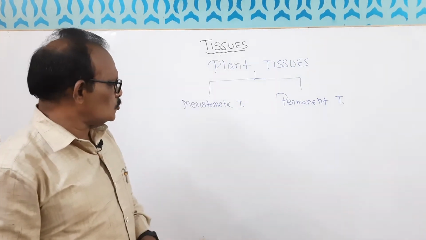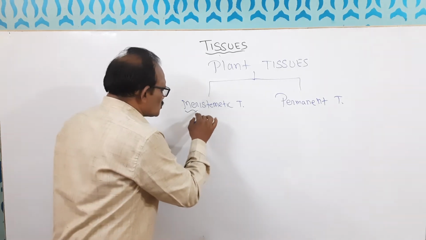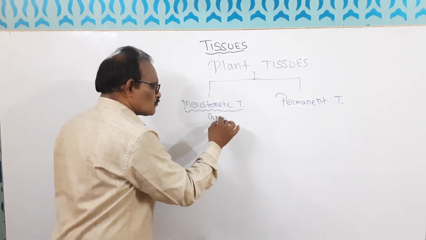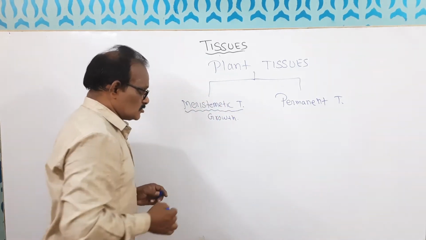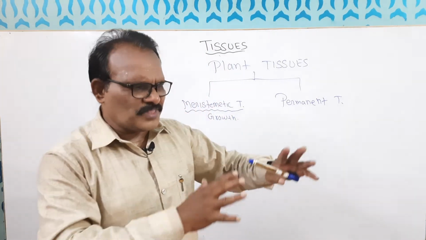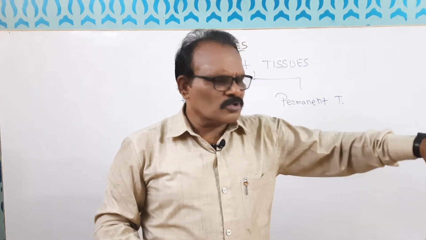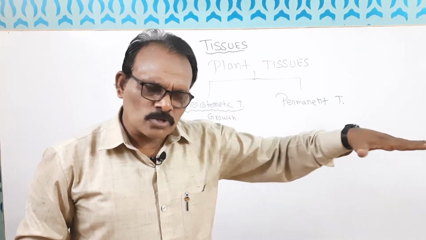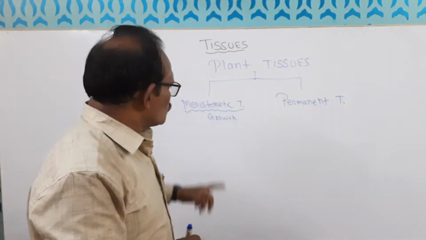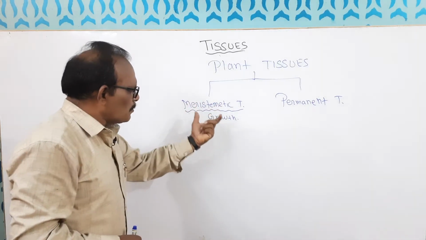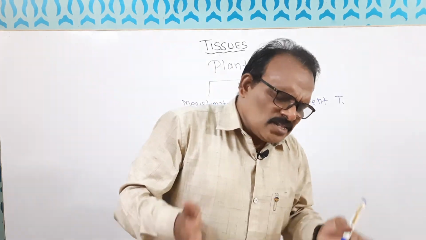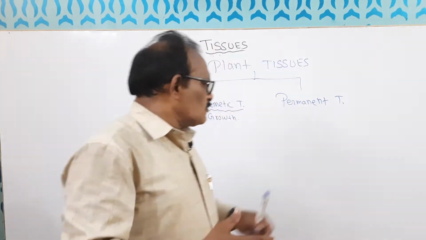Both are plant tissues. Meristematic tissues are those tissues which are responsible for the growth of the plant. There is a lot of difference between the growth of a plant and the growth of an animal. An animal grows up to a certain period, and then growth stops. But plants have indefinite growth. So this meristematic tissue is responsible for the growth of the plant.